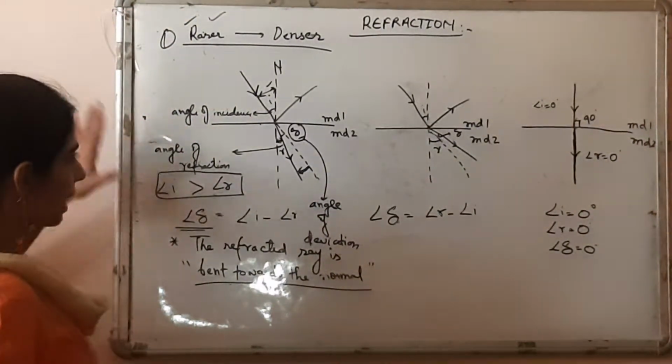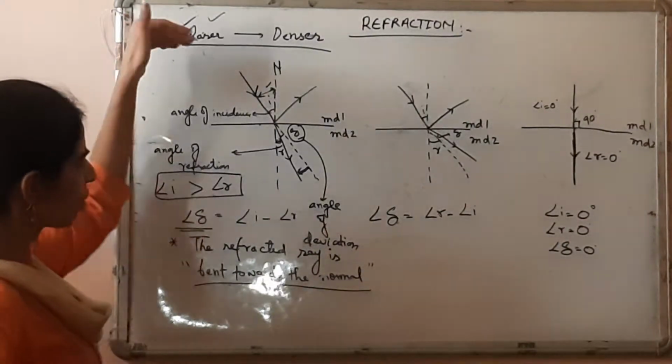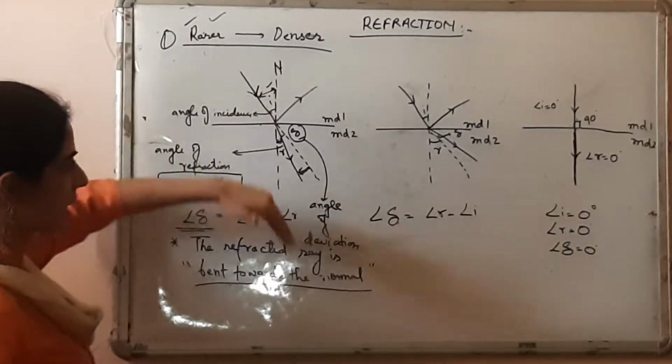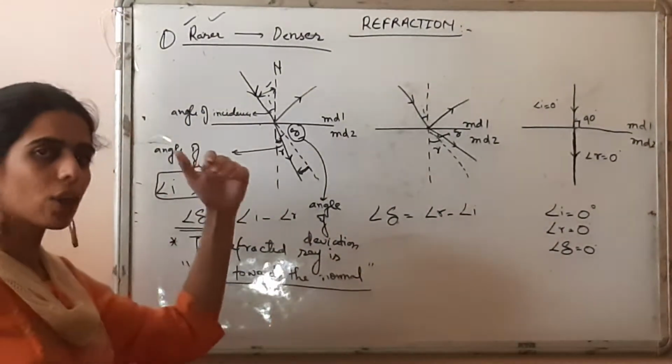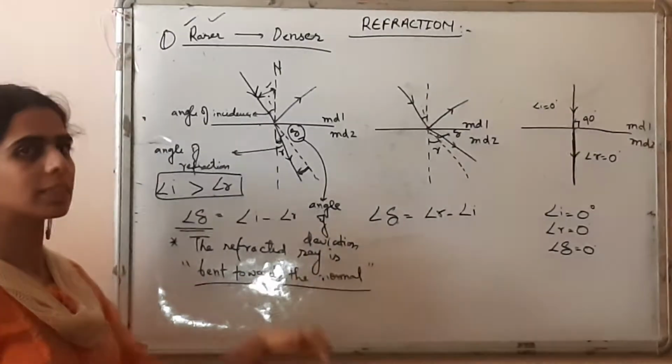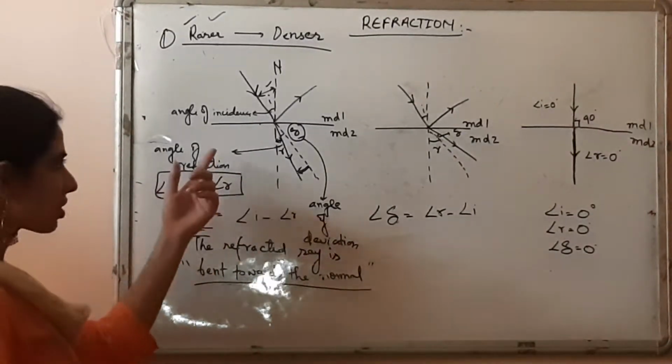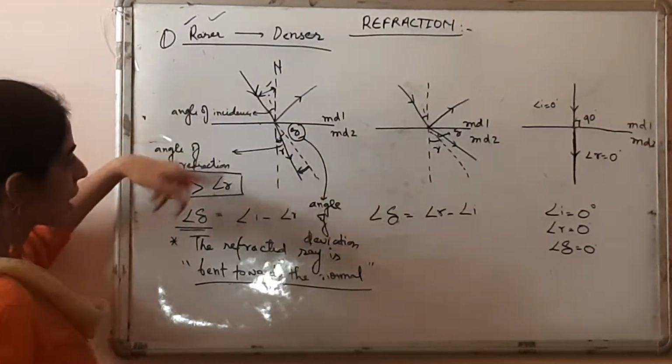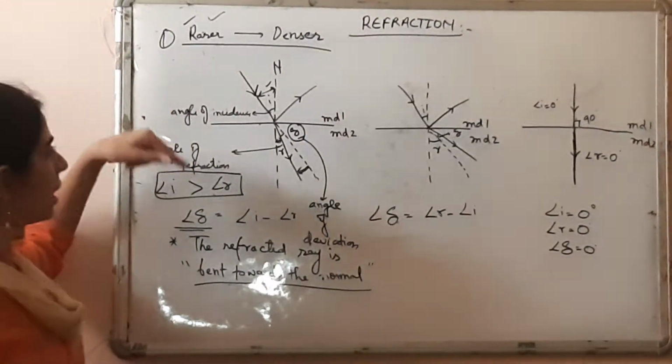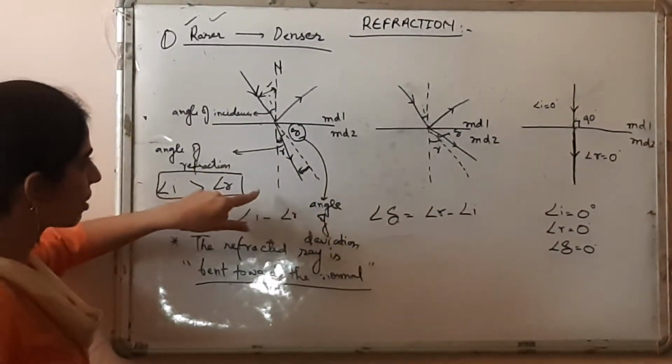Let's have a revision again. We are moving from a rarer medium to a denser medium, and we observe a deviation in this case. The deviation is due to the change in speed of the light ray. In medium 1 it has one speed, it moves to medium 2, and the speed changes.